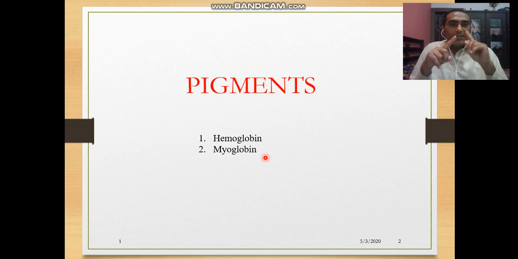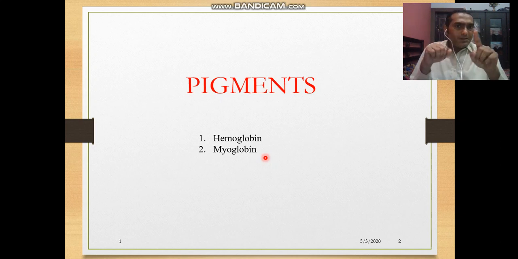Hemoglobin is present in RBCs and is responsible for transporting carbon dioxide and oxygen. Hemoglobin inside the RBC possesses four iron atoms and can transport 4 oxygen molecules. In a single RBC, around 280 million hemoglobin molecules are present.